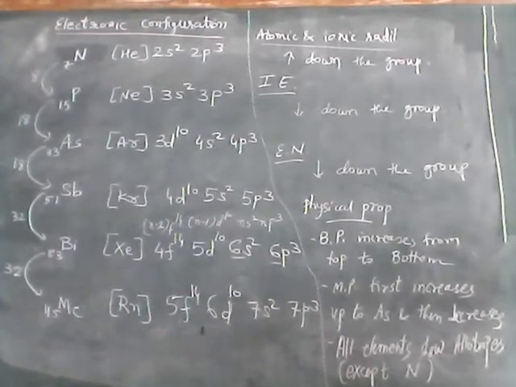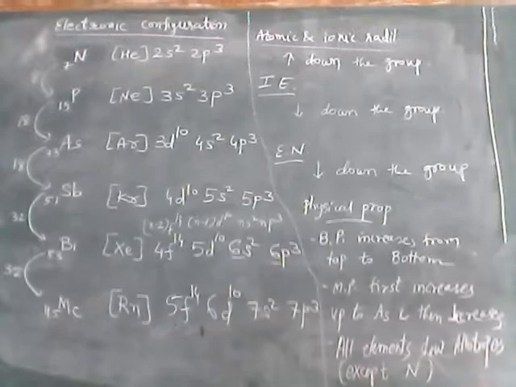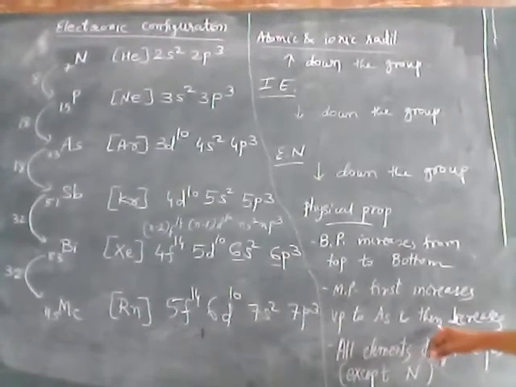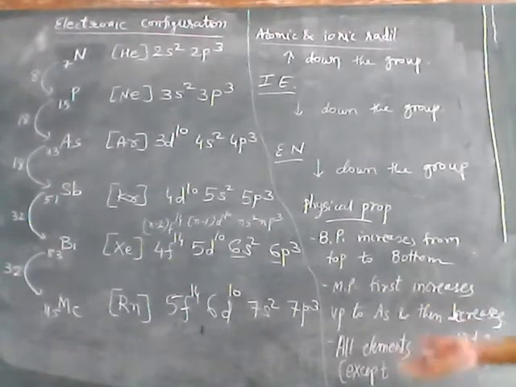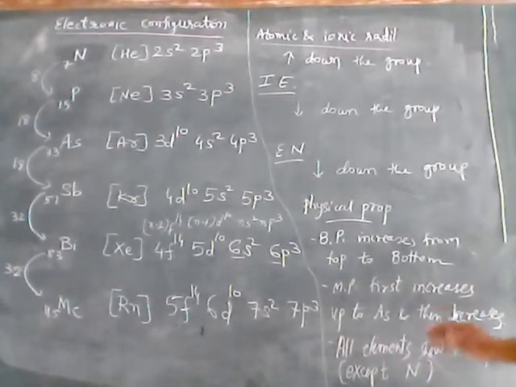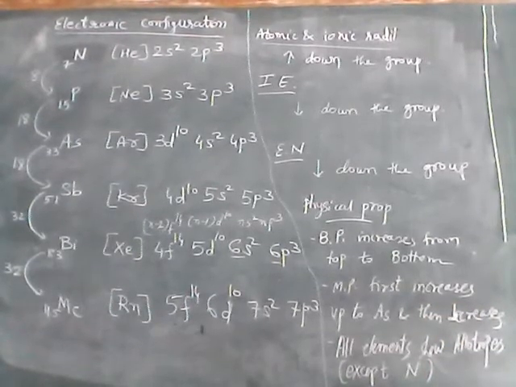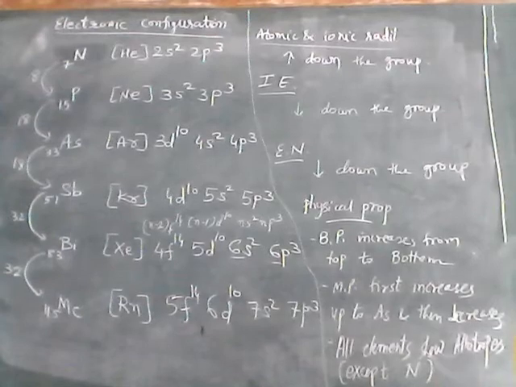So here we will see that melting point from nitrogen to arsenic will increase and thereafter it will decrease. All elements show allotropes, meaning more than one form in nature, except nitrogen. So except nitrogen, all other group 15 elements show allotropy.